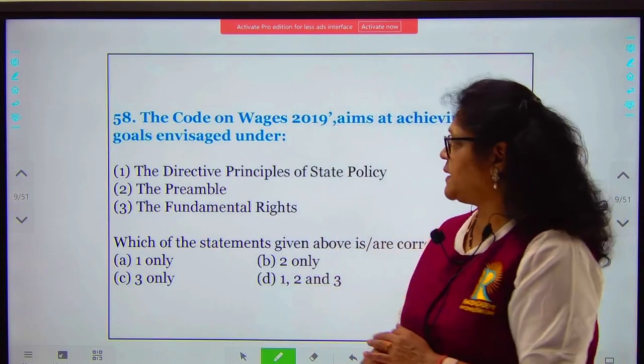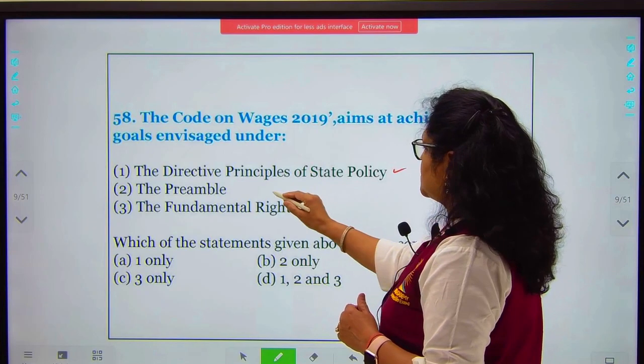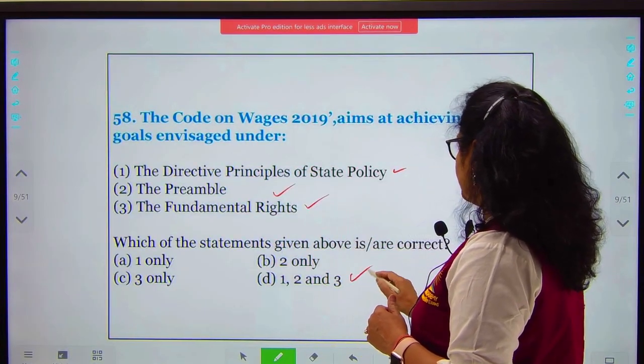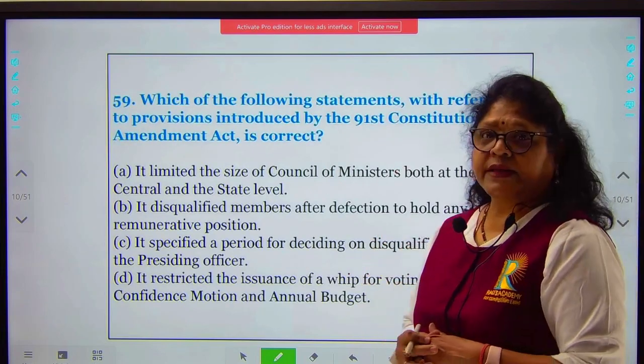So this act says it is definitely going to cater to all the three particular options. These are all the right options. So your D will be the correct answer. We go to the next question, 59.